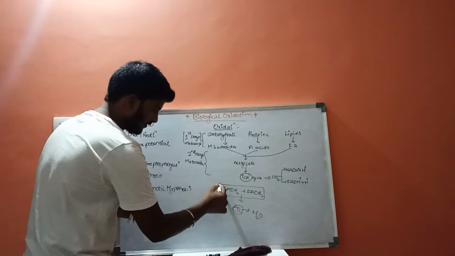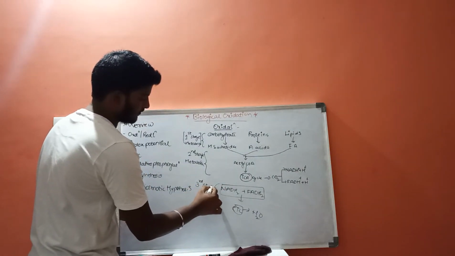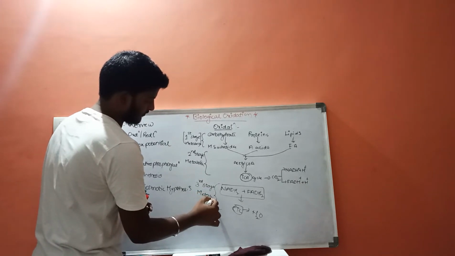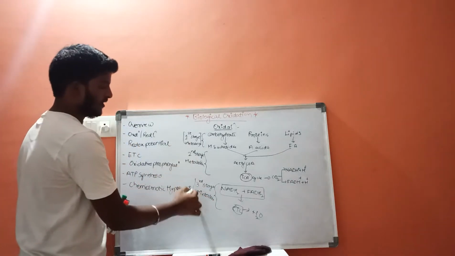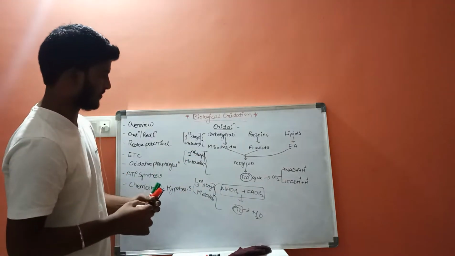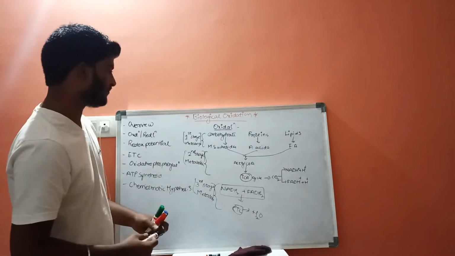This is third stage metabolism. This is first stage metabolism, this is second stage metabolism, and this is third stage metabolism. This is about normal oxidation which takes place in our body.